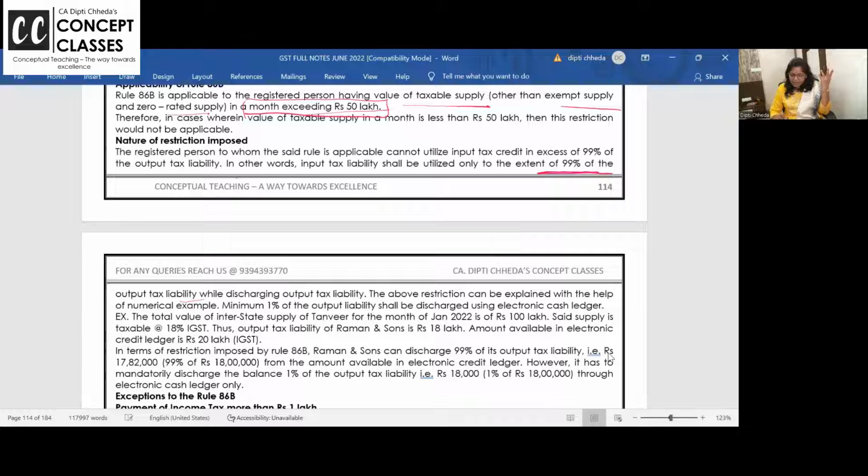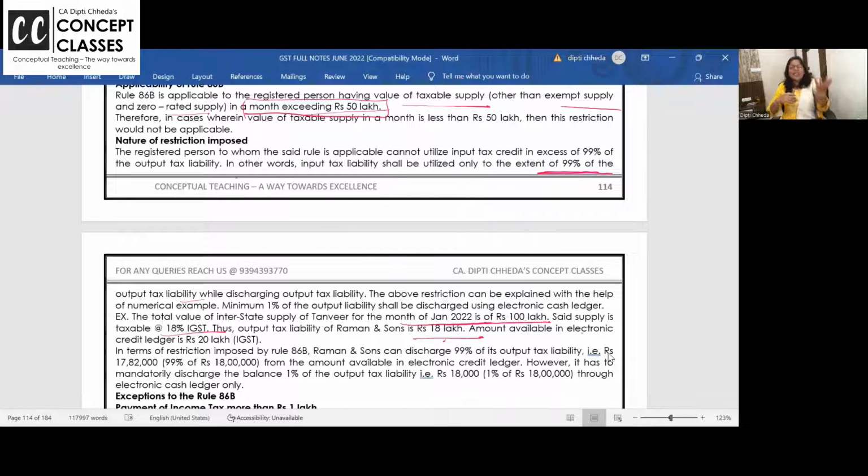Right. Suppose the turnover for the month of January 22 for you is 100 lakhs. Monthly turnover. Is 86B applicable? Yes, ma'am. Above 50 lakhs. Such supply is taxable at 18%. So on 100 lakhs, how much is the output tax you have to pay to government? 18 lakhs. But you already have input tax credit of 20 lakhs in the electronic credit ledger.